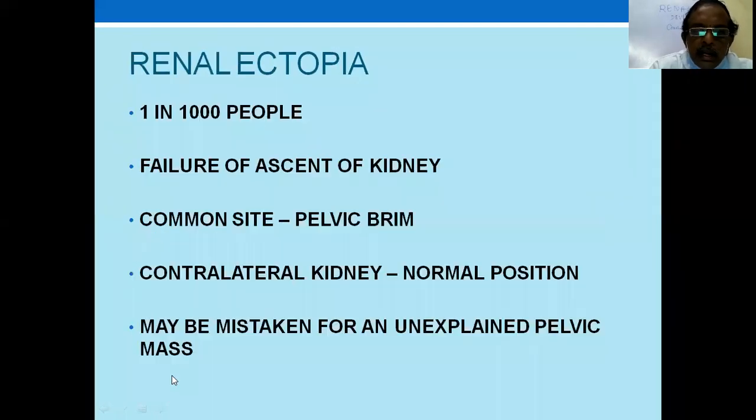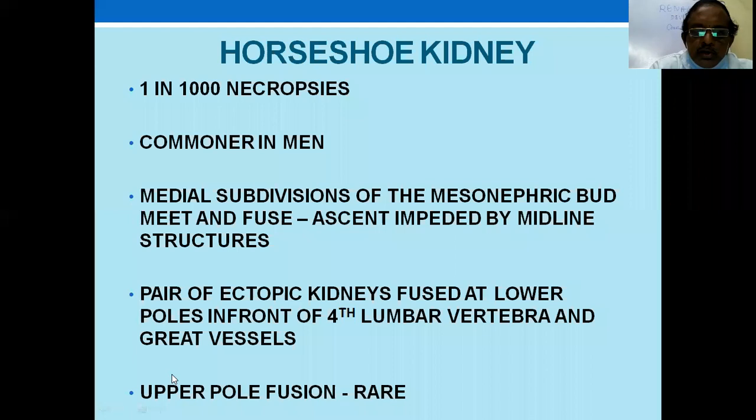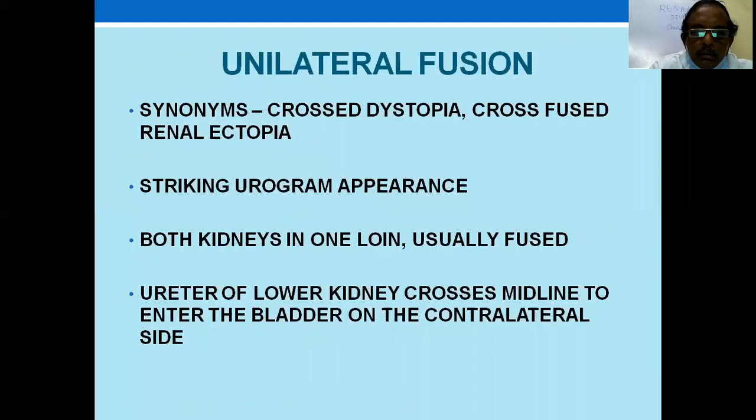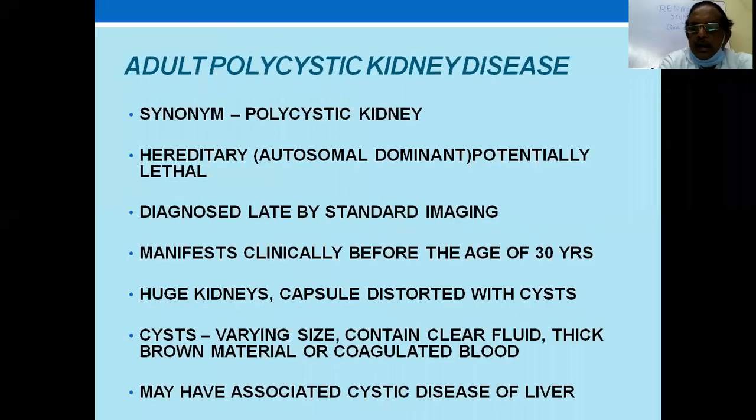Then, adult polycystic kidney is another important thing which you should remember, because it presents as an autosomal dominant disease. Others who don't present are carriers and equally give it to the children. So the single most important thing you can do is counseling. You can ask the patient with polycystic kidney not to have any children, because the child also will have adult polycystic kidney and land in trouble.